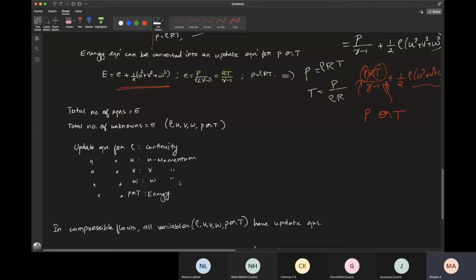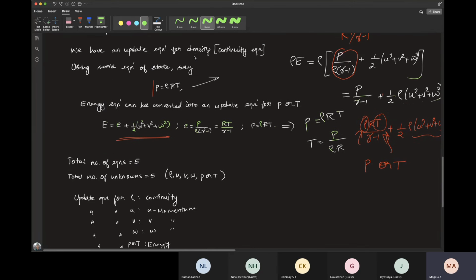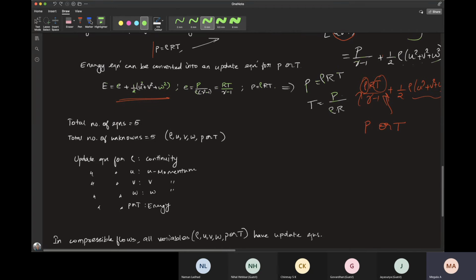Okay. So in compressible flows, if you notice, all the variables are having some update equations. In compressible flows, you have 5 unknowns and you have 5 equations, and all the 5 unknowns are getting updated in each of the 5 equations. For density, we have continuity.